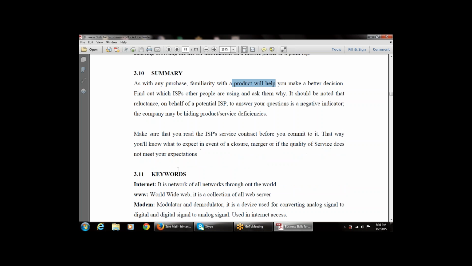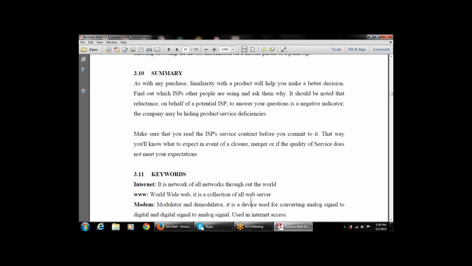Then next are the keywords that are available. One is the internet. It is a network of all networks throughout the world. So what is the internet? It is a network of networks that is carried out throughout the world. Then WWW, that is the World Wide Web. It is a collection of all web browsers that is available.